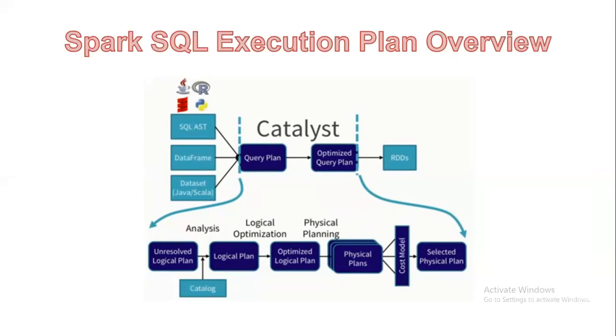There are about 500 lines of code in the physical planning rules. In this phase, one or more physical plans are formed from the logical plan using physical operators, the Spark execution engine, and it selects the plan using the cost model. It uses cost-based optimization only to select join algorithms. We choose the best cost model, select the best physical plan, and then generate the code.